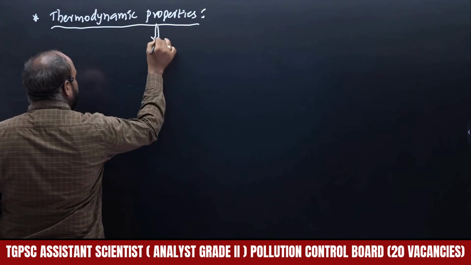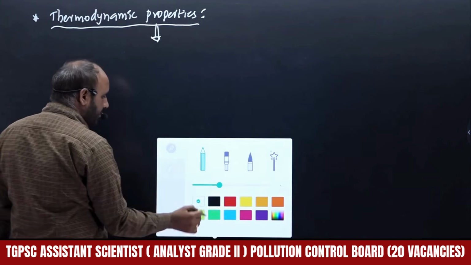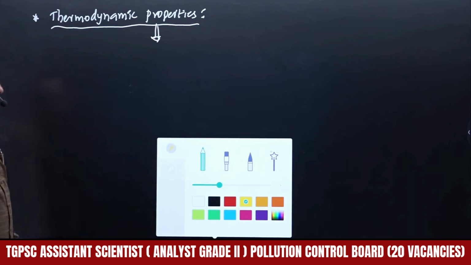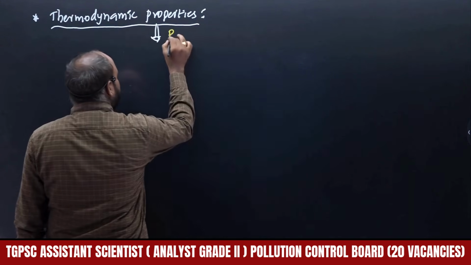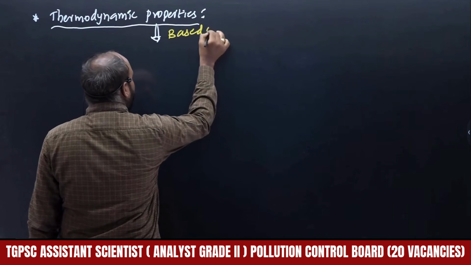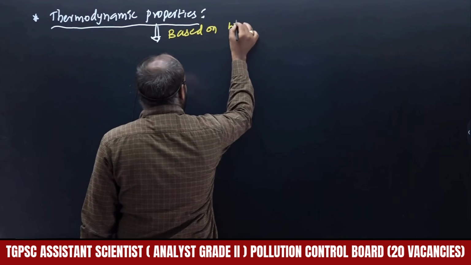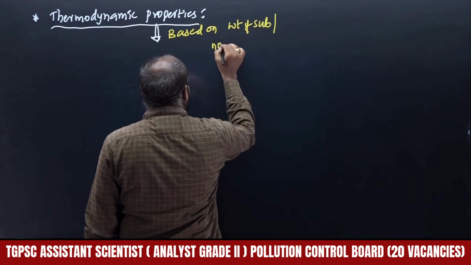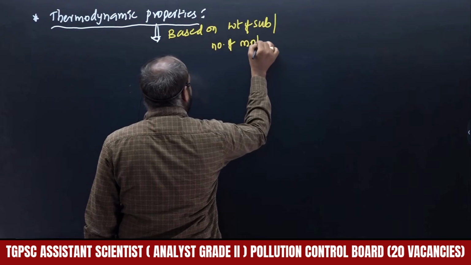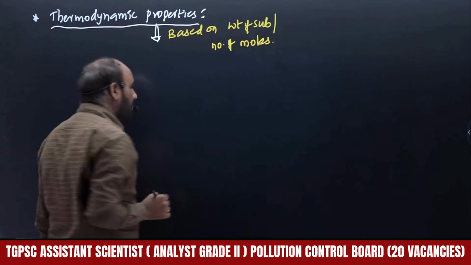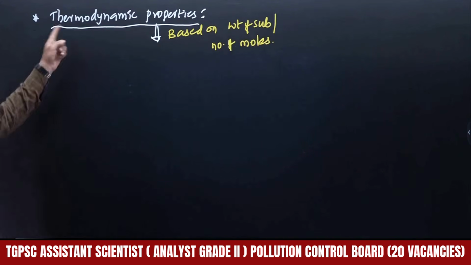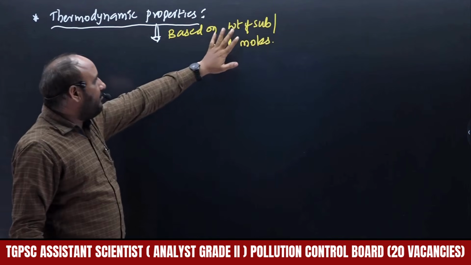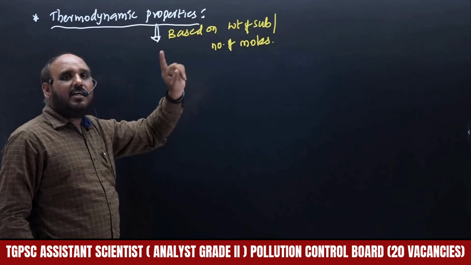These properties depend on, right, the amount of substance, or the weight of the substance, or the number of moles. What are the thermodynamic properties? We are going to identify those properties based on the weight of the substance.